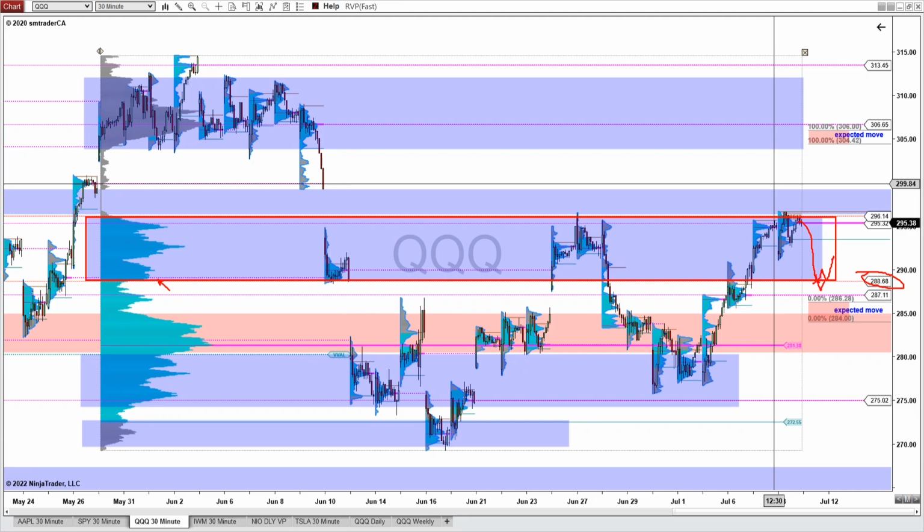If it doesn't and it breaks through and dips below it, then we are looking for the price to move down to this lower expected move zone here, somewhere between 286 and 284, and that would come back into this potential support area that we saw on the daily chart, and possibly come in and tag this 281.38, this composite volume profile point of control. And that is the potential downside scenario for the QQQ for the coming week.